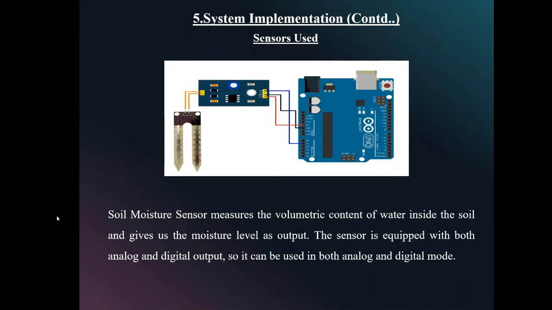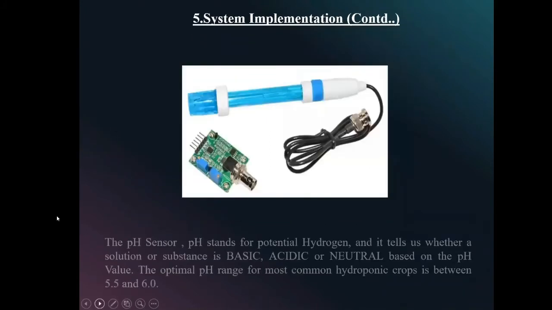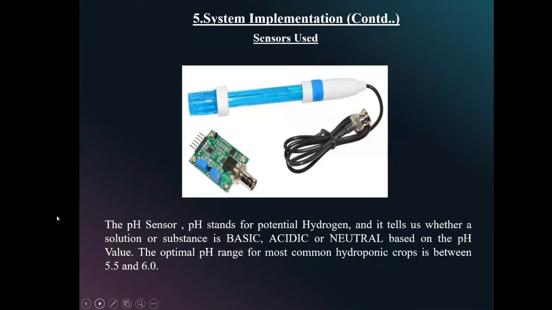And the final sensor is the pH sensor. pH stands for potential hydrogen, and it tells us whether a solution or substance is basic, acidic, or neutral based on the pH value. A basic substance has a pH value above 7.0, an acidic substance has a pH value below 7.0, and a neutral substance has a pH value of 7. The optimal pH range for most common crops is between 5.5 and 6.